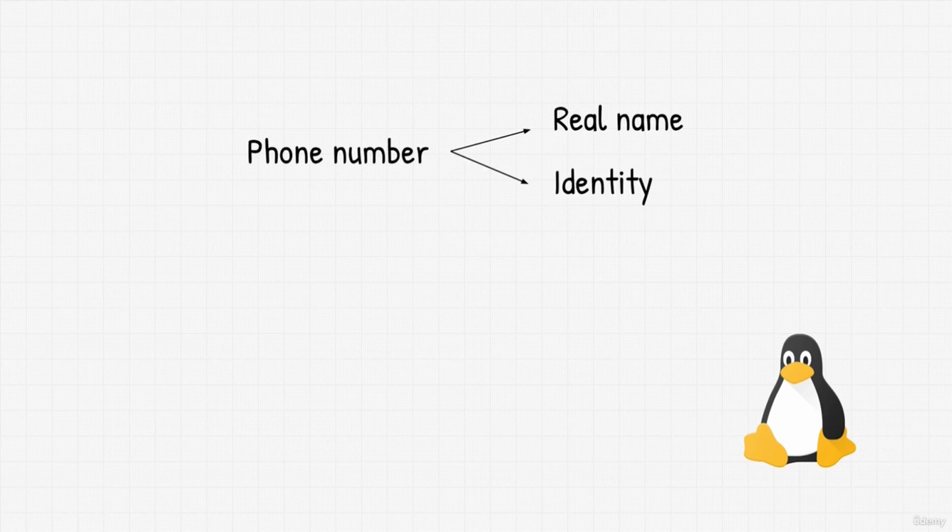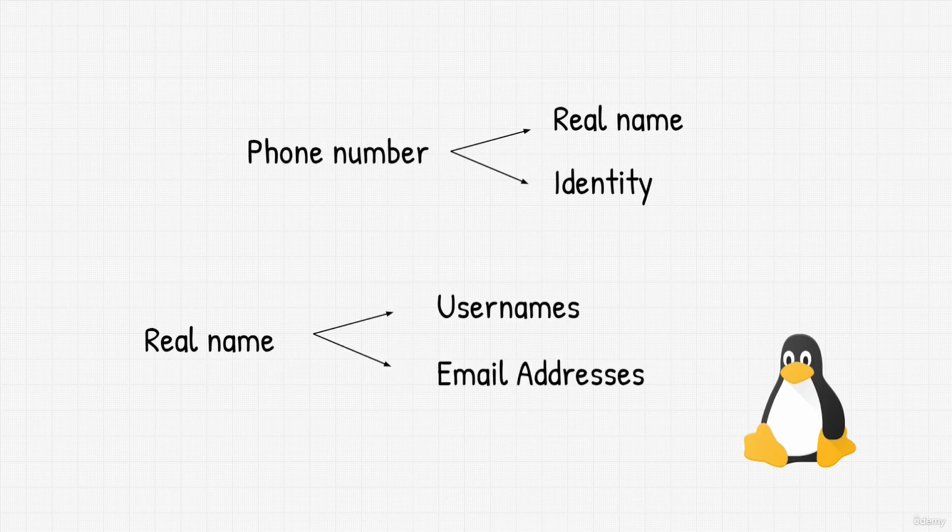Alright, that's it for the general methodology. In different sections of the course, you will discover more niche cycles of discovering certain information. For example, you are given a phone number, so you attempt to discover its owner's name, identity, and so on. Once you get the real name, you'll try to find their usernames, email addresses, and so on. This might seem a bit monotonous, as sometimes we encounter a dead end after a dead end. So it's important to periodically sit back and think about what information we have and what other vectors we can approach.